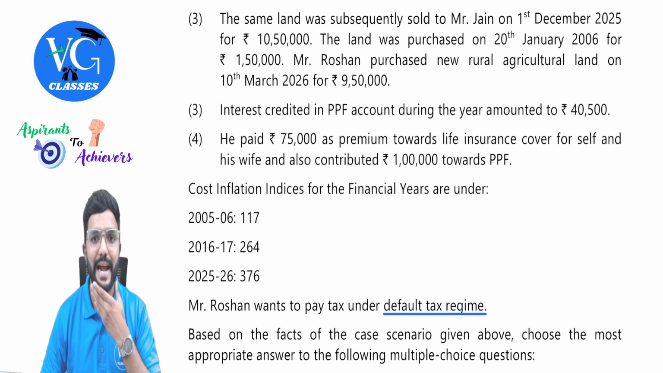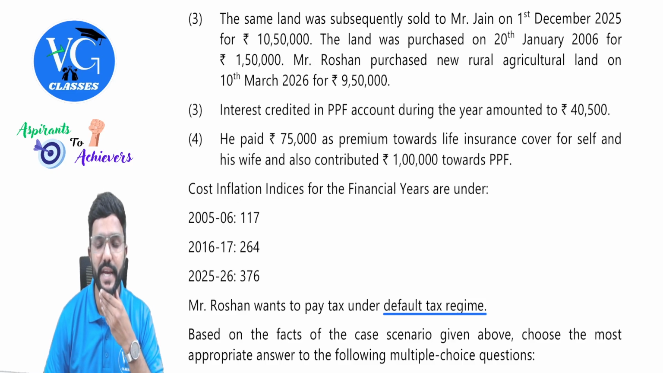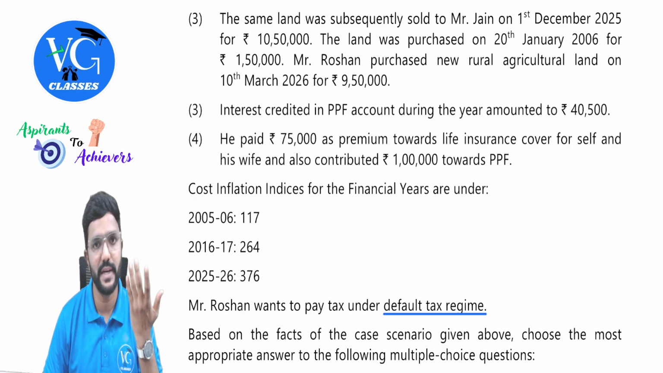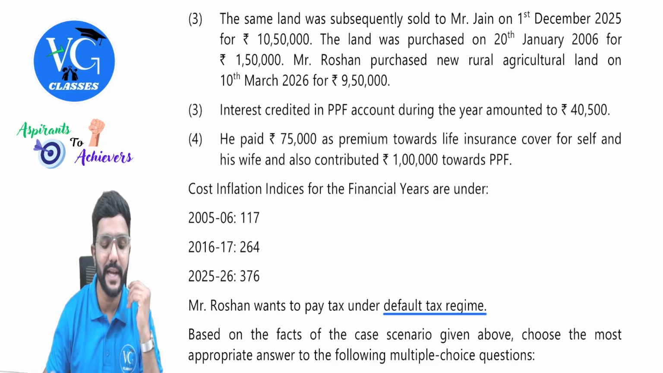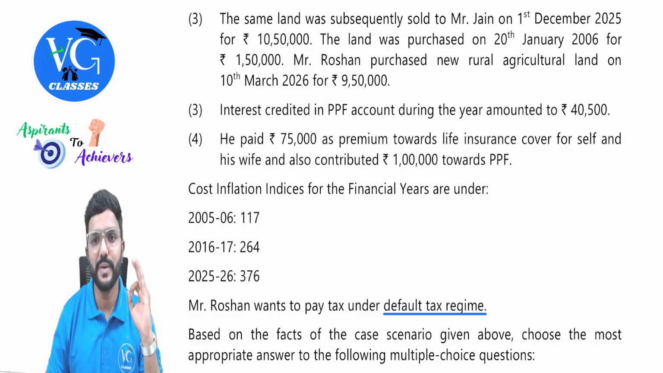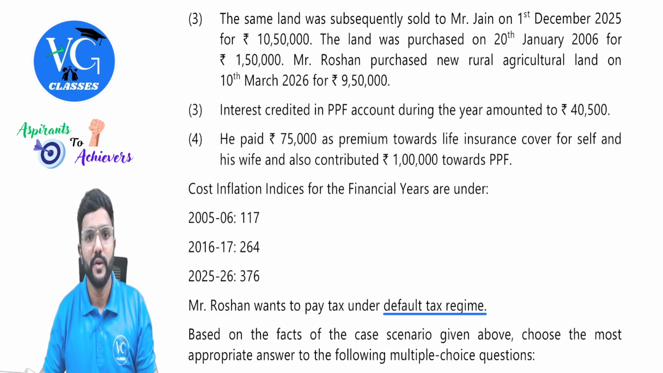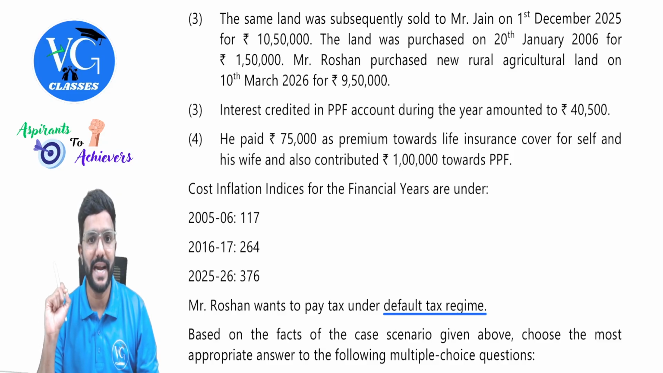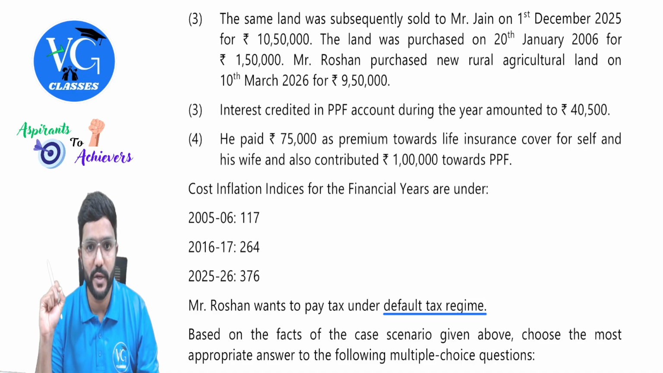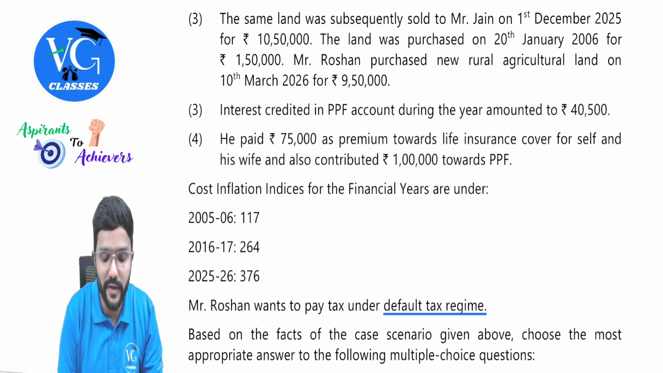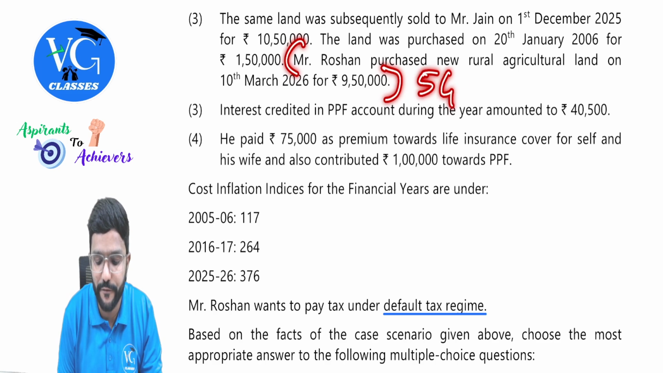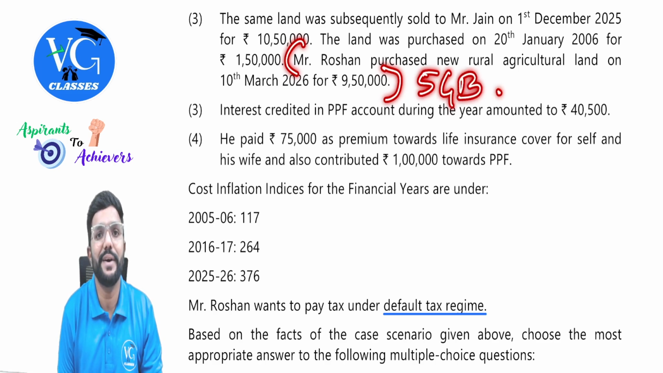Next, the same land was subsequently sold to Mr. Jain on 1st December 2025, that is during our previous year, for 10,50,000. The land was purchased on 20th January 2006, so it is a long term, for 1,50,000. Mr. Roshan purchased new agriculture land on 10th March 2026 for 9,50,000. Guys, for this, there is an exemption available under section 54B for a new agriculture land.